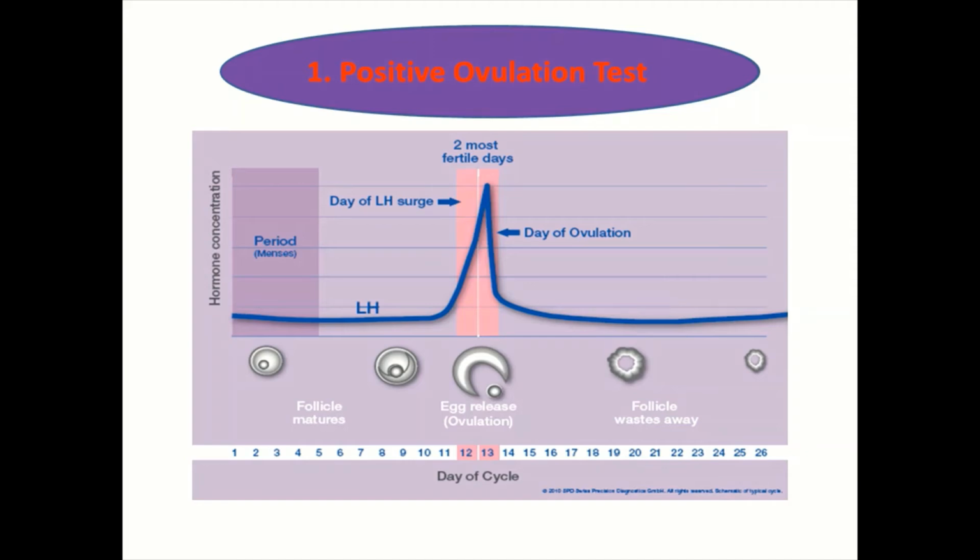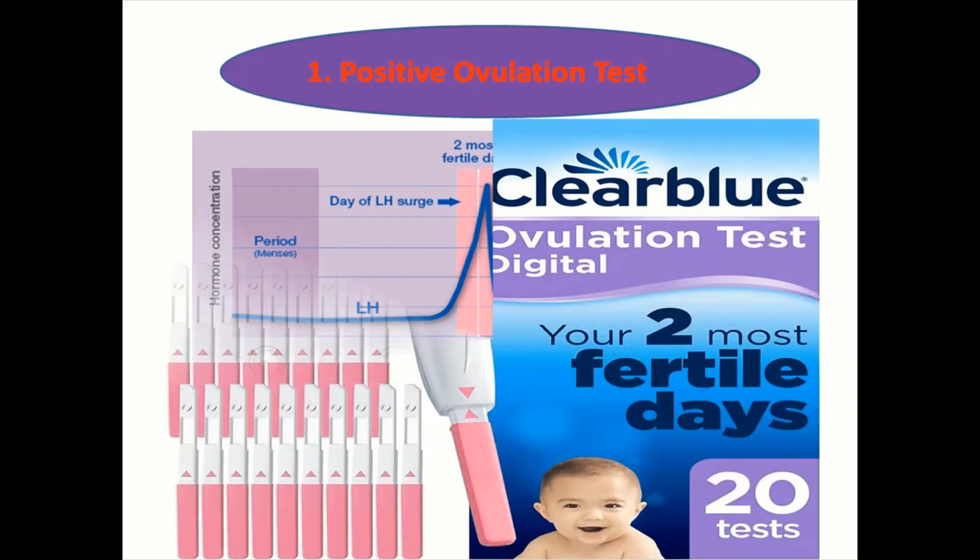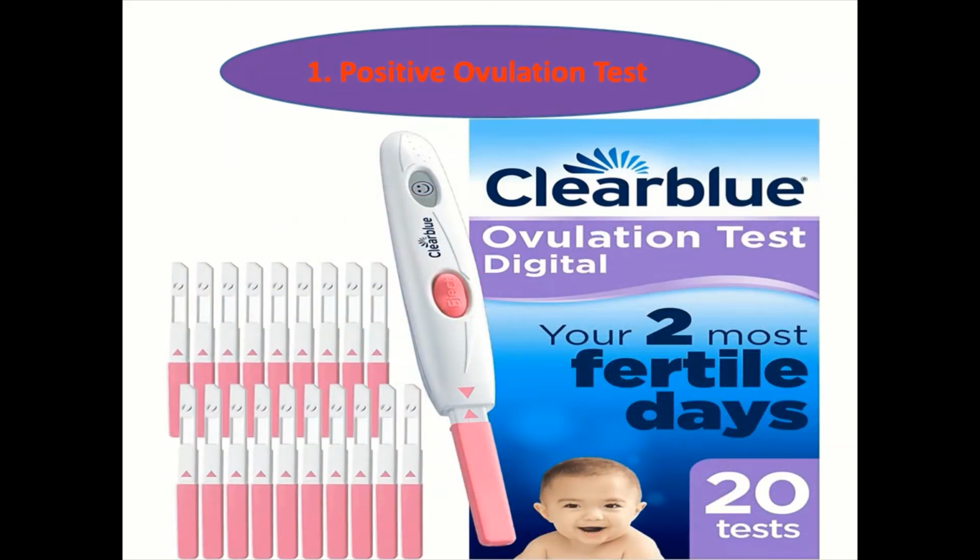So using kits which detect luteinizing hormone, which is responsible for ovulation, they can check like checking a pregnancy test in the urine. Using kits, they can check whether luteinizing hormone is positive or negative. The day the kit is positive will be followed by ovulation.